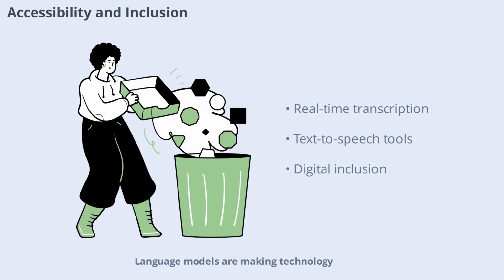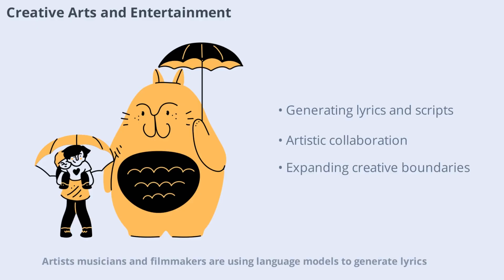Language models are making technology more accessible for people with disabilities. From real-time transcription for the hearing impaired to text-to-speech for the visually impaired, these tools are breaking down barriers and promoting digital inclusion.